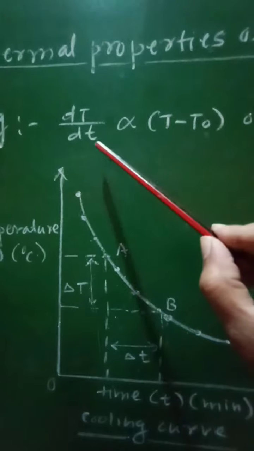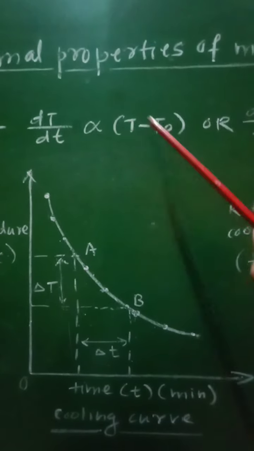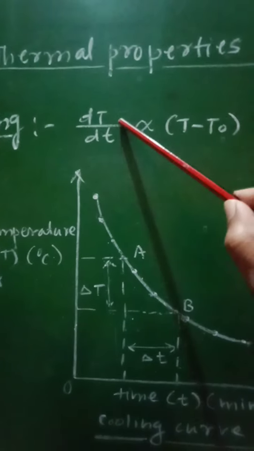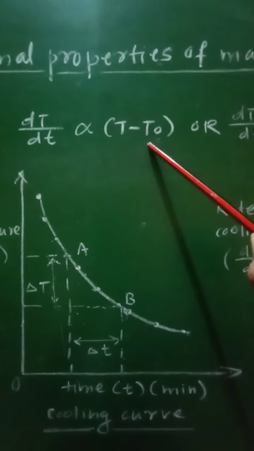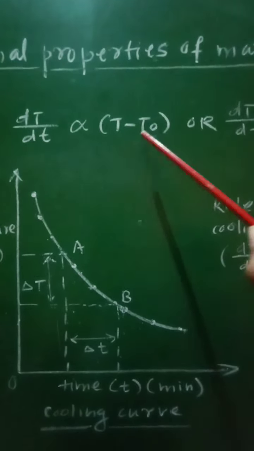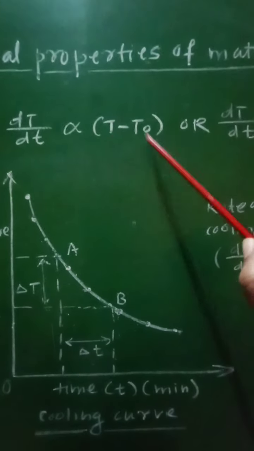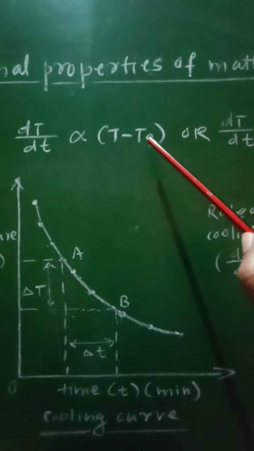To verify this law, this temperature difference must be small, and therefore the rate of loss of heat will be directly proportional to the difference in temperature T minus T0 between the body and its surroundings, such that this temperature difference is small.